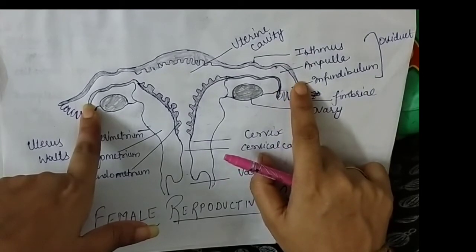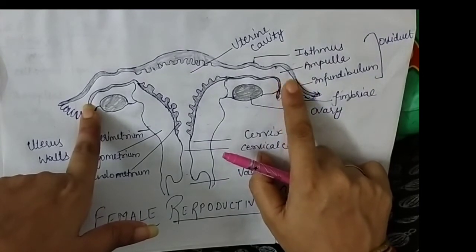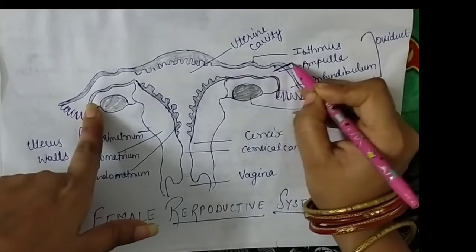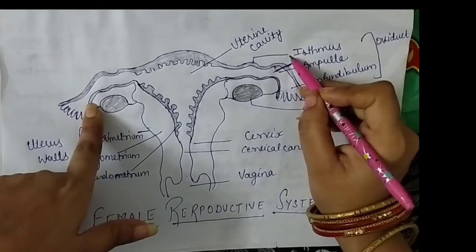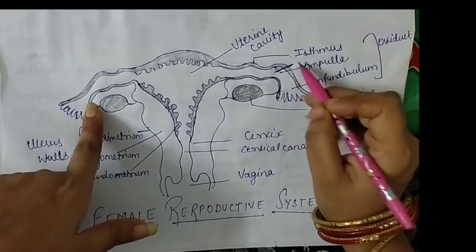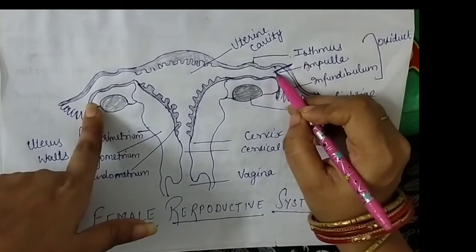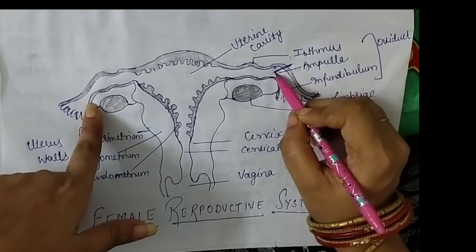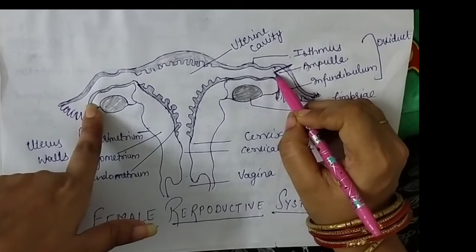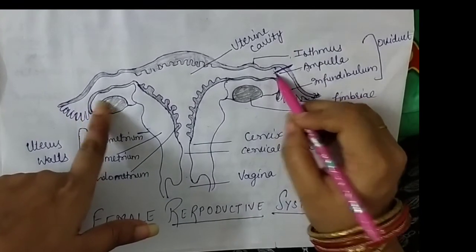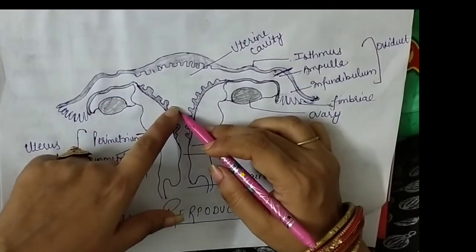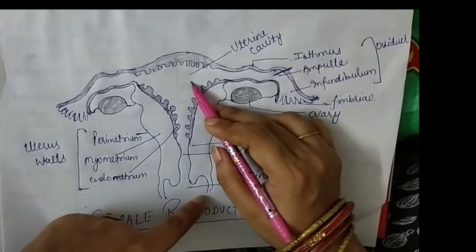Now the next wider part of the oviduct is known as ampulla, and finally ampulla opens into isthmus. This is a very special portion. In between the ampulla and isthmus there is a junction which is known as ampullary isthmic junction, and it is known as the site of fertilization. ये वो साइट है एम्पुला इस्थमस के बीच का पोर्शन, जंक्शन, जहाँ पर स्पर्म और ओवा मिलते हैं और उनका फर्टिलाइजेशन होता है. Now both the fallopian tubules open into an inverted pear shaped structure which is known as uterus.